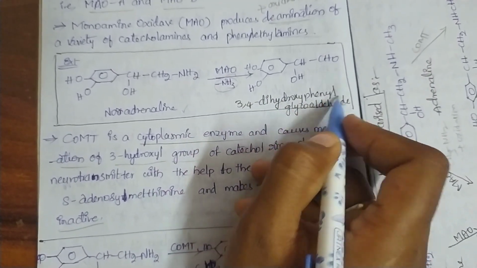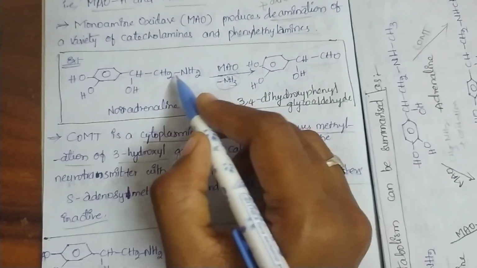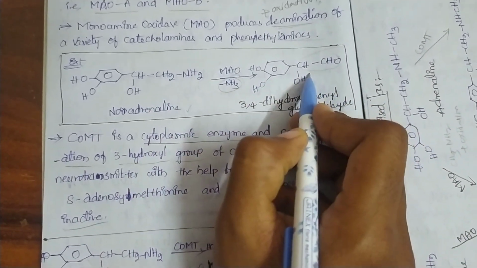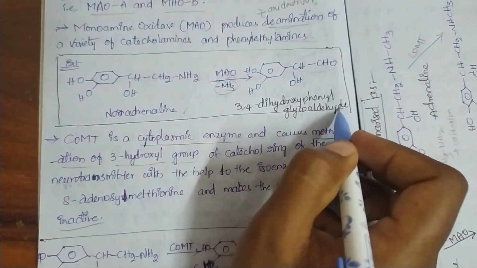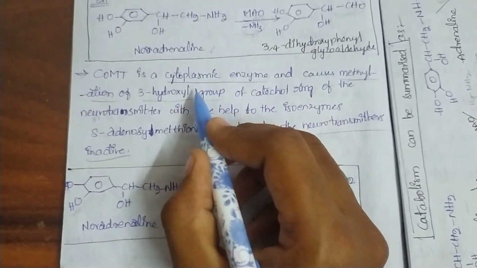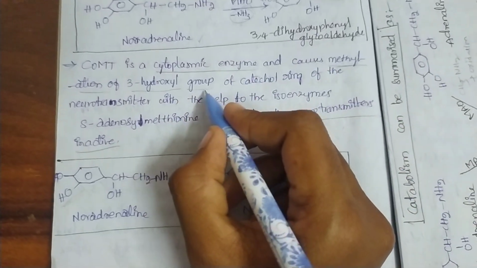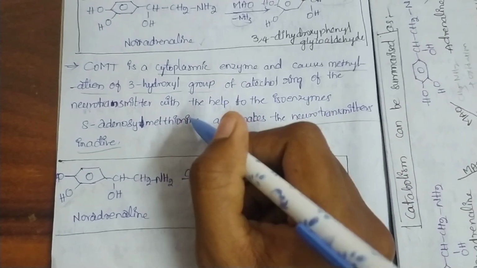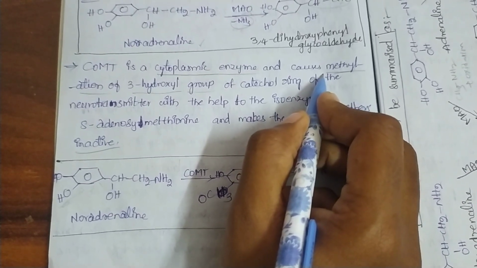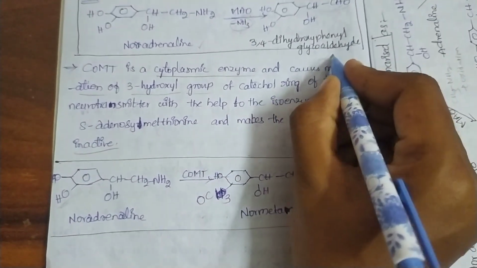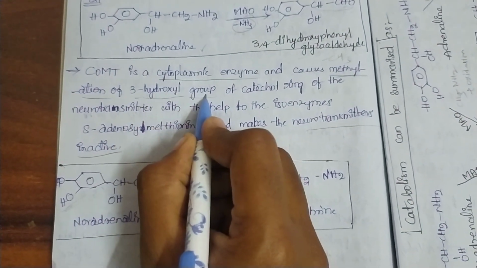So it forms 3,4-dihydroxyphenylglycolaldehyde. Here there is an aldehyde group, with removal of the amine group and addition of oxygen. Next, coming to COMT: it is a cytoplasmic enzyme and causes methylation of the 3-hydroxyl group of the catechol ring of the neurotransmitter, with the help of isoenzymes. Methylation is nothing but addition of a methyl group to the third hydroxyl group of the catechol ring.